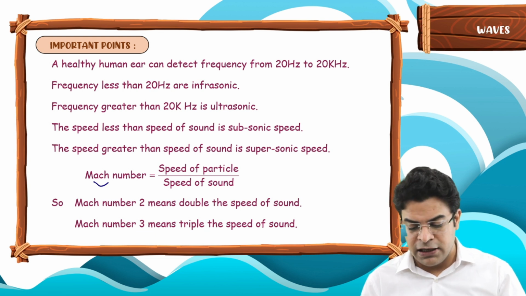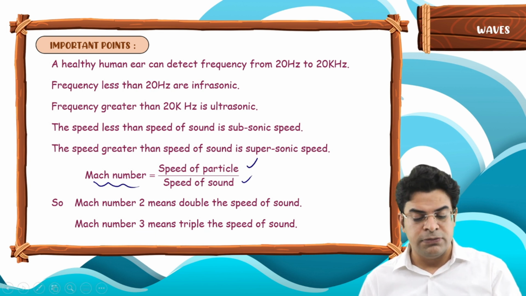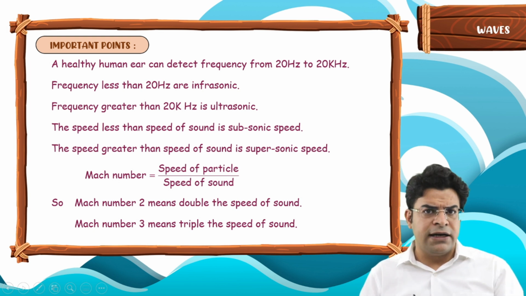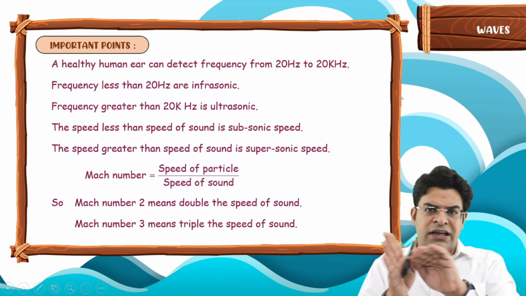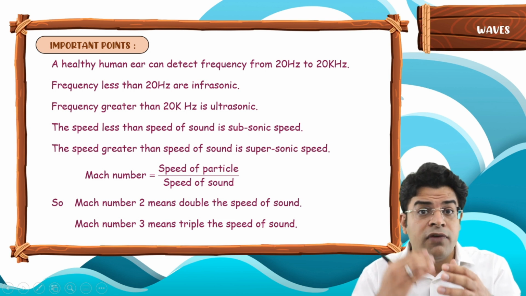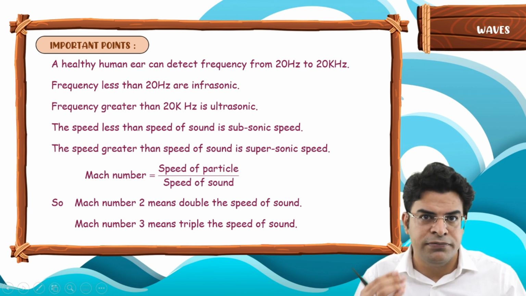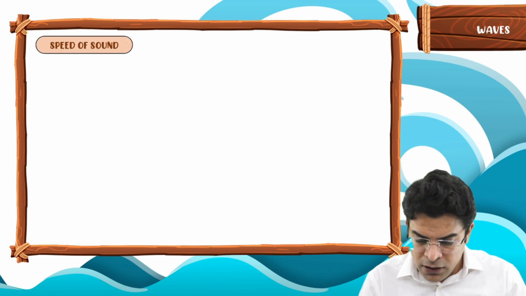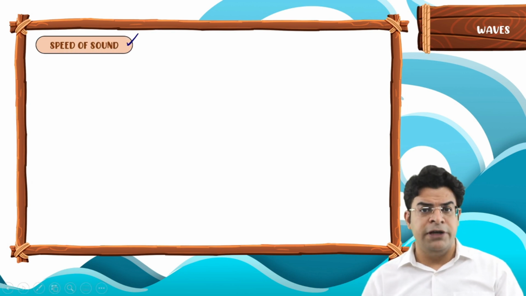Okay. So Mach number is nothing but speed of the particle upon the speed of sound. For everyday objects that we see, the Mach number is less than 1, because most of the objects we see in everyday life move at a speed less than the speed of sound. Let's move on. Now, how do we write the speed of sound?